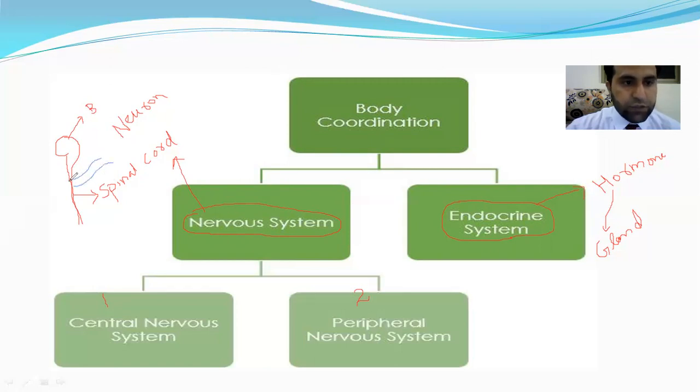Our whole body is connected with the central nervous system through neurons, and that is called the peripheral nervous system. It means those neurons that spread in our body and connect it with the central nervous system are called the peripheral nervous system.